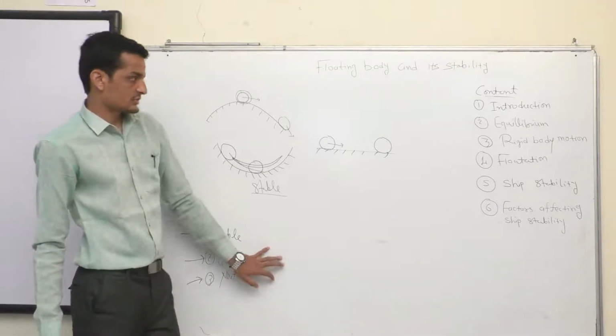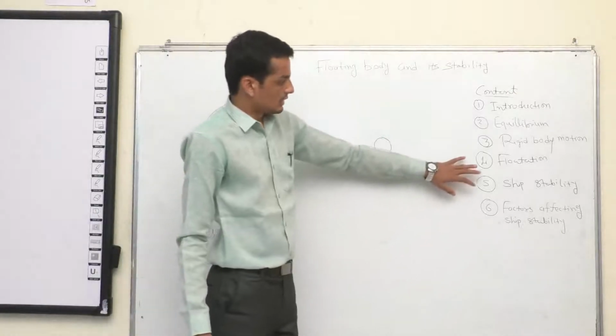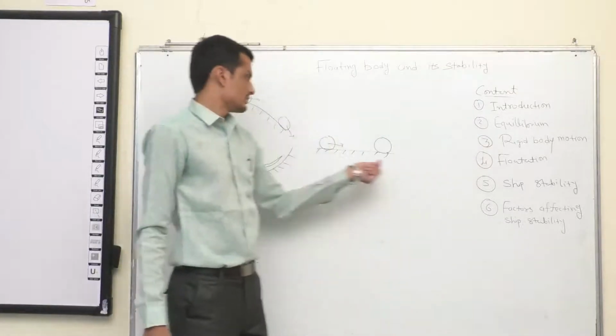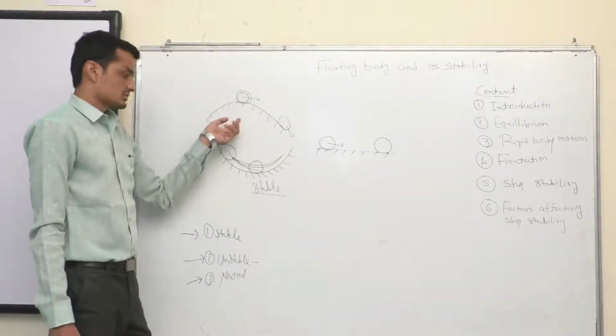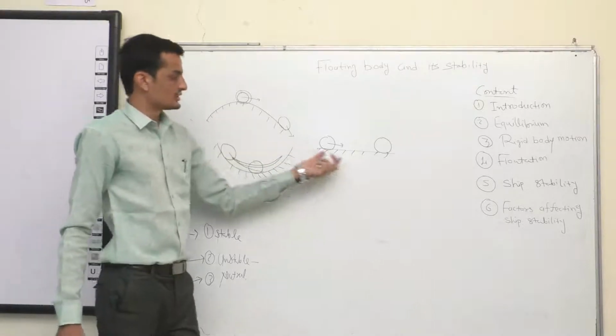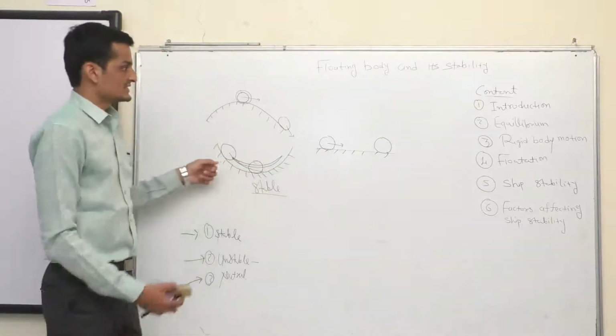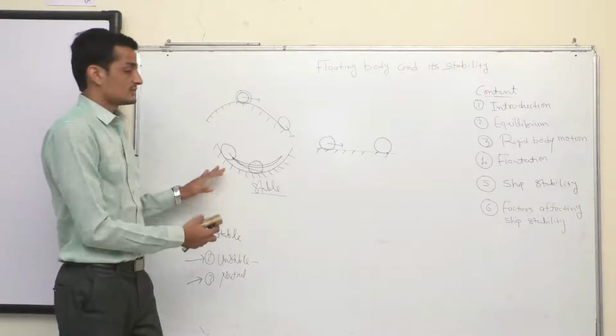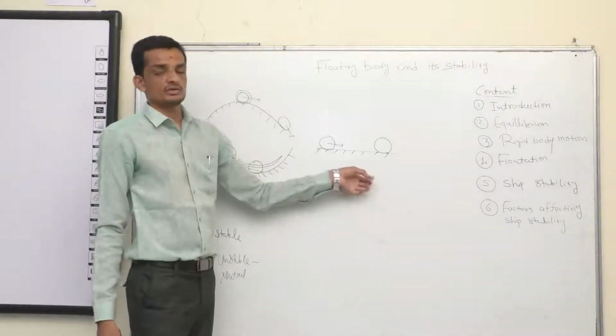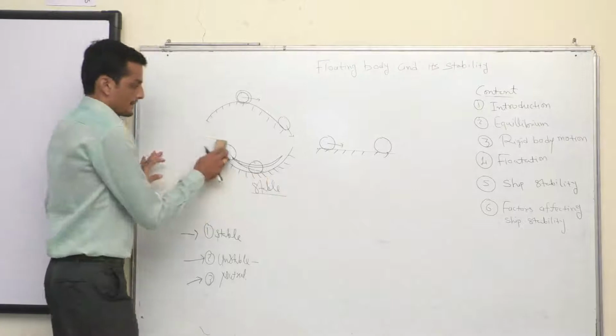Later in this topic, we will see stability, whether ships should be stable, unstable, or neutral. We go into detail. So that is something called equilibrium. Equilibrium means the net forces and the moments acting on the body should be zero.